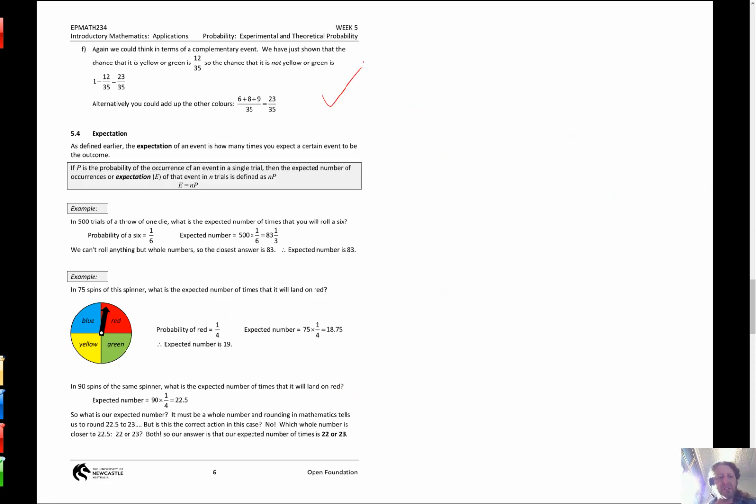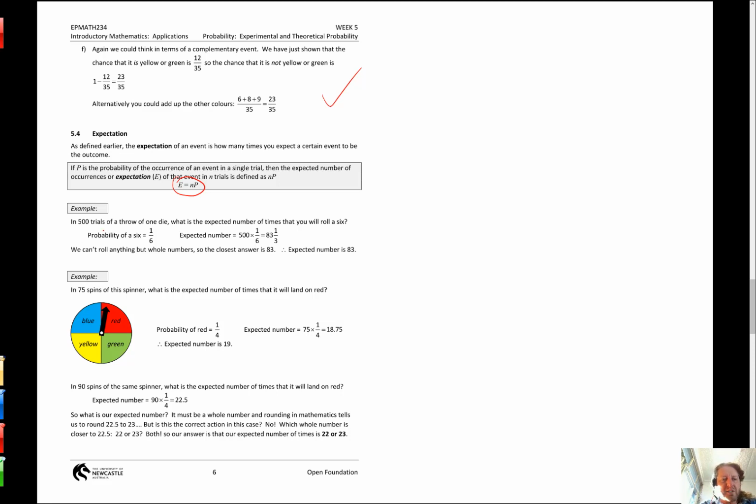Now this is the formula I spoke of before, expectation. The expectation of an event is talking not about the probability but the number of outcomes I expect to happen. I'm not promising it'll happen, but the most likely number of outcomes I expect. Well, it's equal to the number of times you do the experiment times the probability of it happening.